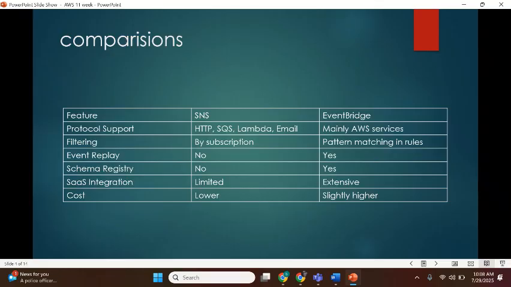Event replay. There is no event replay in SNS, but in EventBridge there is. There is no schema registry in SNS, but there is in EventBridge. SaaS integration was limited in SNS, but it is extensive in EventBridge. Economically, SNS is low cost, but EventBridge is slightly higher.